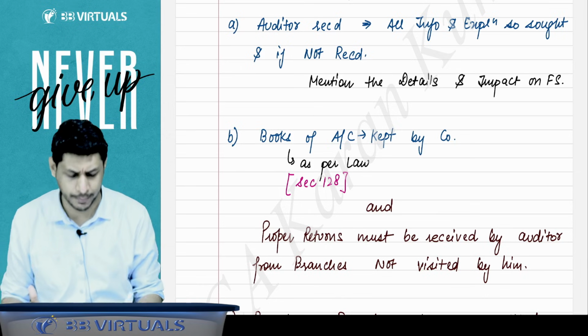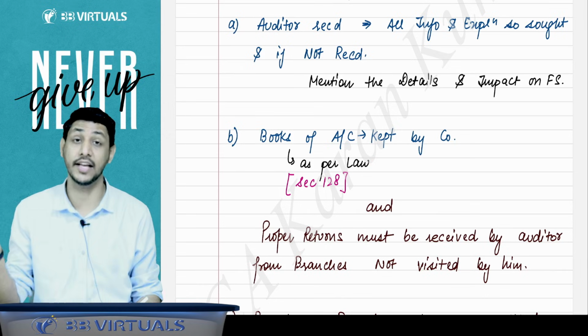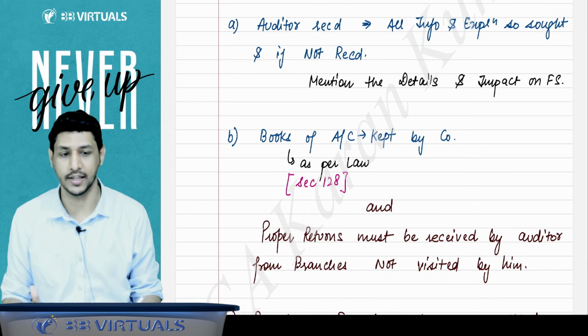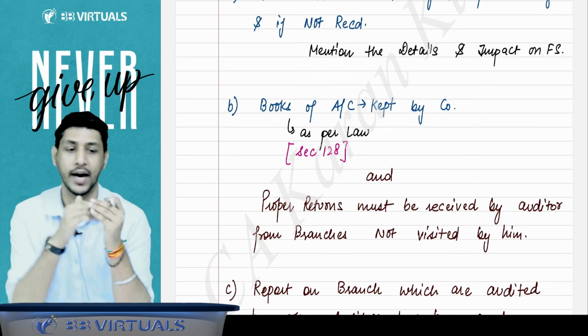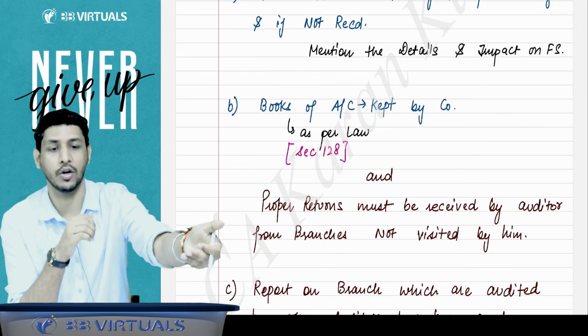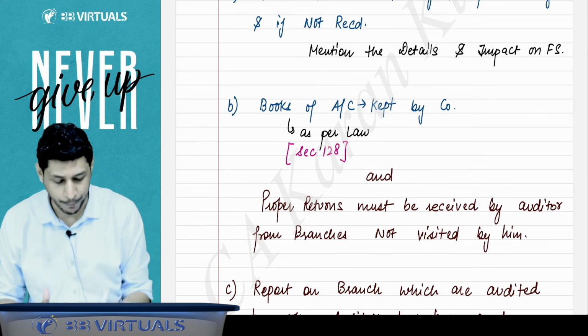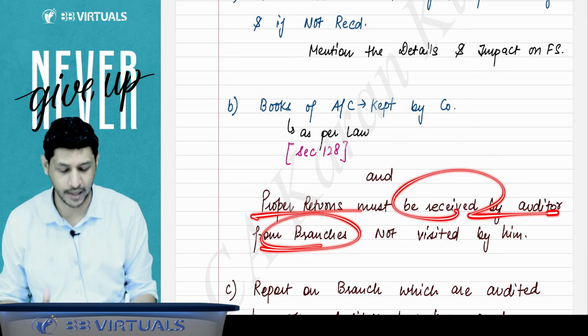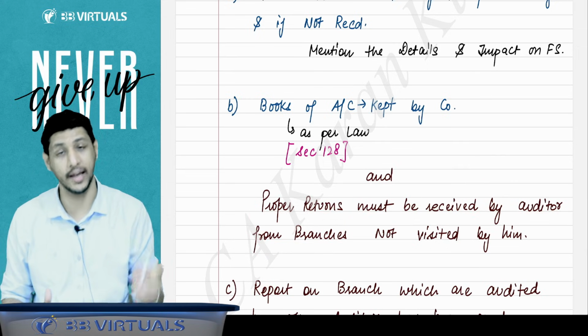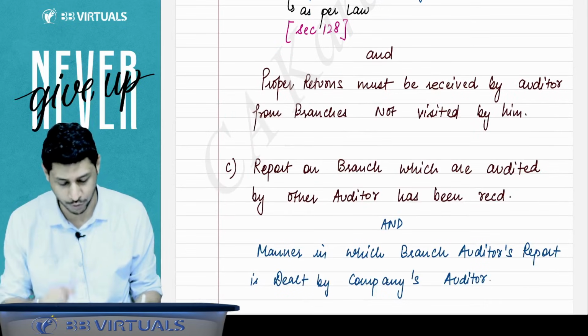All these points they have to state in the audit report. What is books of account kept by the company as per law? That is, whether they are kept as per section 128 or not. And if the branch audit is done by another auditor and the company's auditor is not able to visit that branch, whether the proper returns have been received by the auditor from the branches not visited by him or not, he has to state that in the audit report.